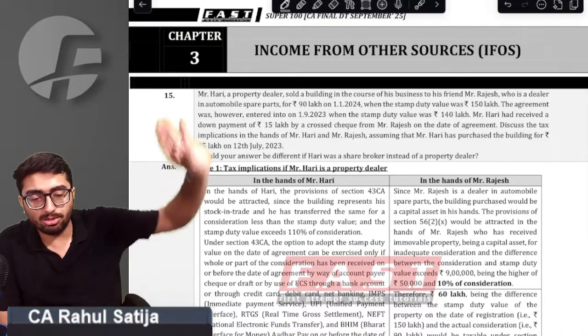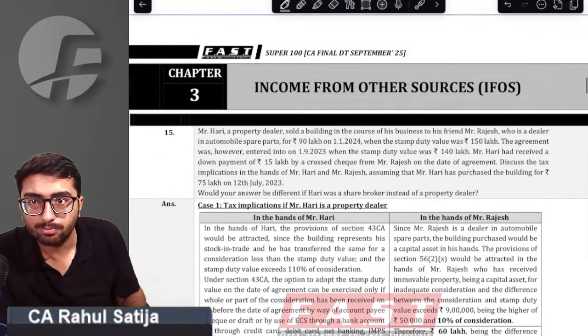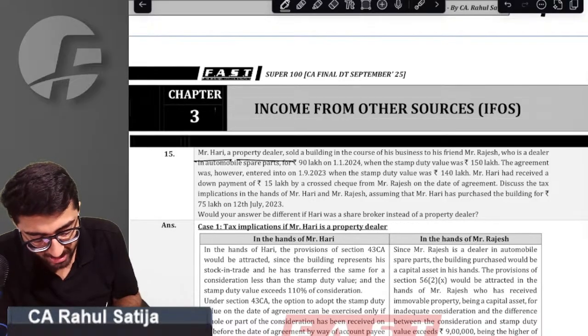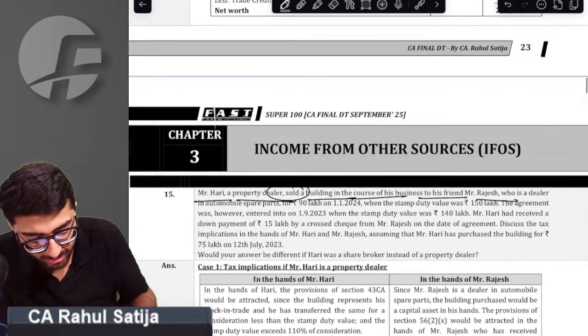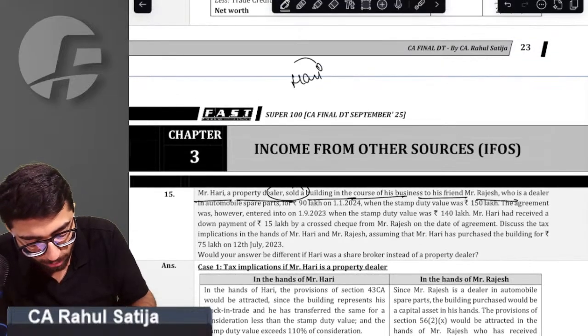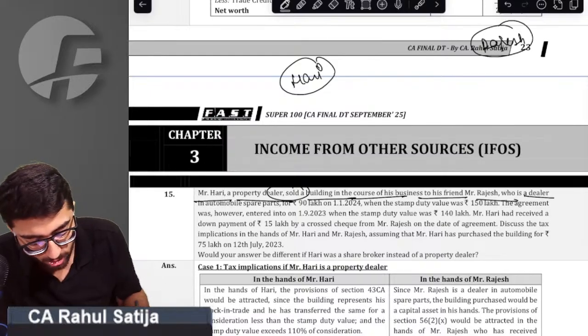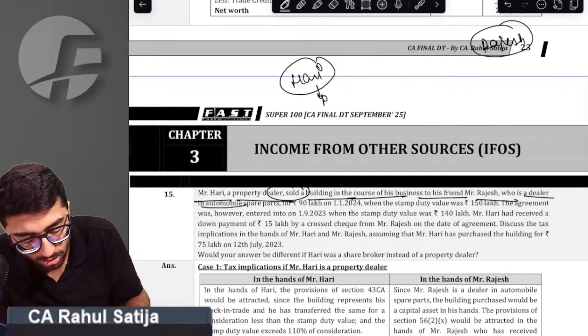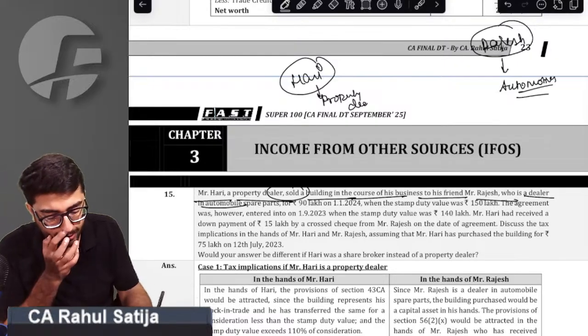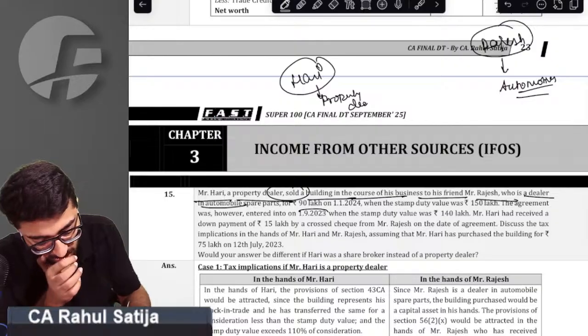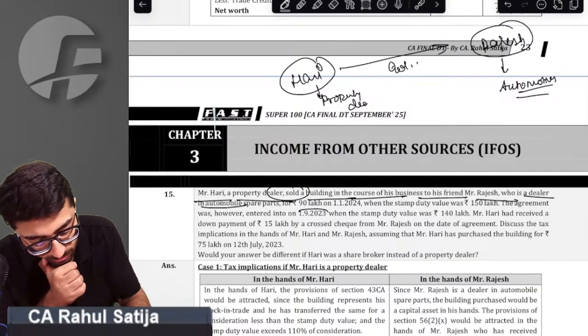Income from other sources. Come to this question. Mr. Hari, a property dealer, sold a building in the course of business to his friend Rajesh, who is a dealer in automotive. Hari has a business of dealing in property. Rajesh is an automotive dealer; his business is to deal in automotive parts. He sold the building for 90 lakh rupees.